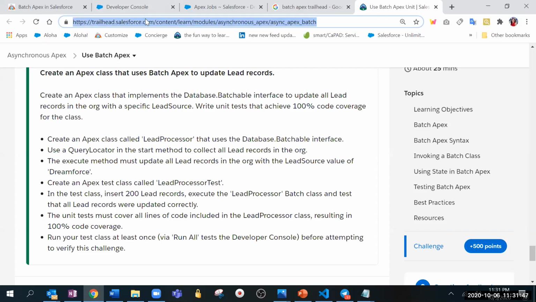I'm just sharing the link. Yes, I've shared the link. Let's start working on it. Once people have done, just post "done" on chat, so we know if more people have done it, we will start discussing.